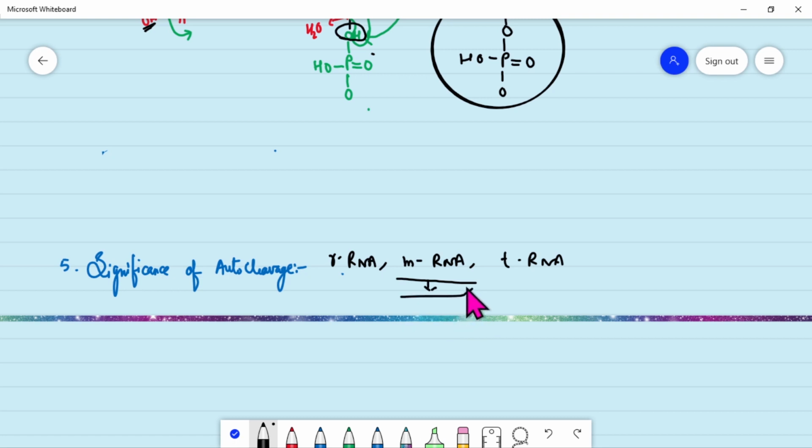But as we are saying, they show autocleavage, which causes some disbalance in the structure, because their structure does not remain as it should be. It's okay that they are doing the function of sending messages, but they should be destroyed after they have completely sent the message.